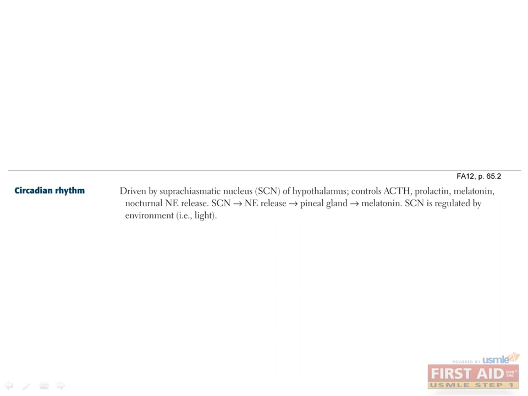The circadian rhythm is driven by the suprachiasmatic nucleus, or SCN, of the hypothalamus, which is regulated by environmental light cues. The SCN releases norepinephrine, which stimulates the pineal gland to release melatonin and induces drowsiness at night. The SCN also regulates the release of adrenocorticotropic hormone and prolactin. Melatonin supplements can be used as a sleeping aid.